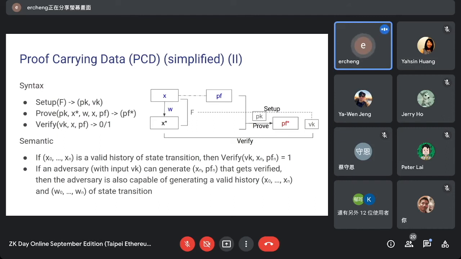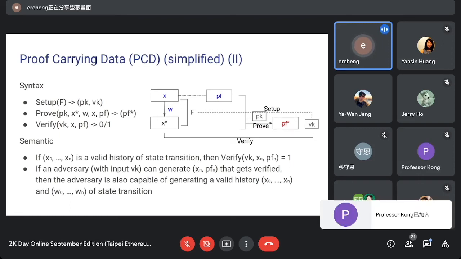And for security, we would require that if some adversary can generate a proof that verifies and attests to Xn, then the adversary is actually capable of generating a history so that this history is valid.